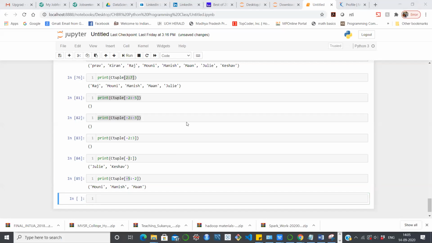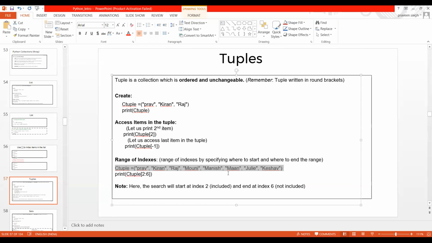So let me share again. Tuple, I have covered almost everything. Now let us move on to the set. Okay, I guess we have covered everything. So here I have mentioned even a range of indices by specifying where to start and where to end. Okay, so this is how you can correlate your things. This is the starting point, and this is where you have to end it.